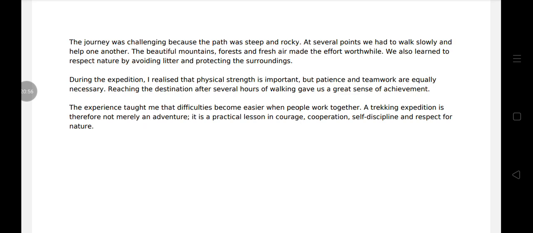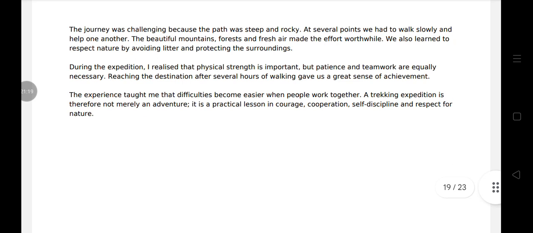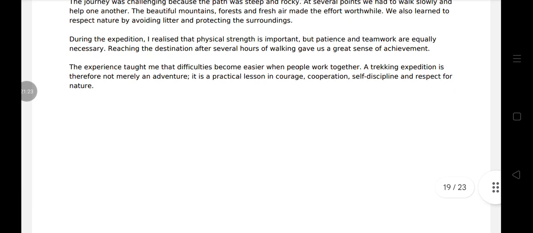We also learned to respect nature by avoiding litter and protecting the surroundings. During the expedition, I realized that physical strength is important, but patience and teamwork are equally necessary. Reaching the destination after several hours of walking gives us a great sense of achievement. The experience taught me that difficulties become easier when people work together. A trekking expedition is therefore not merely an adventure, it is a practical lesson in courage, cooperation, self-discipline, and respect for nature.